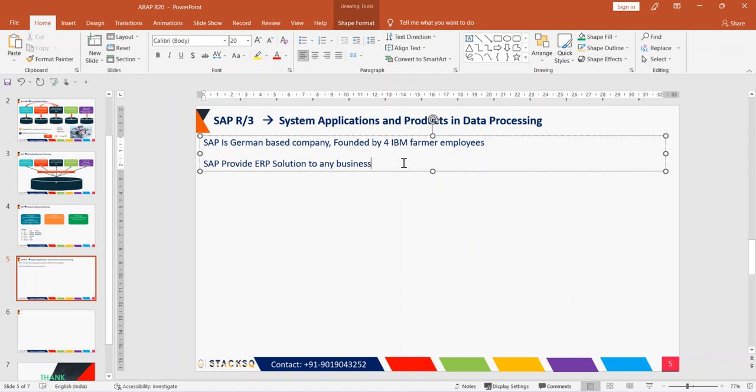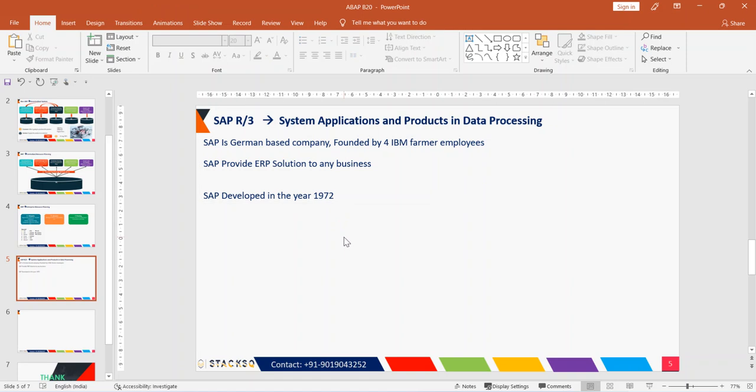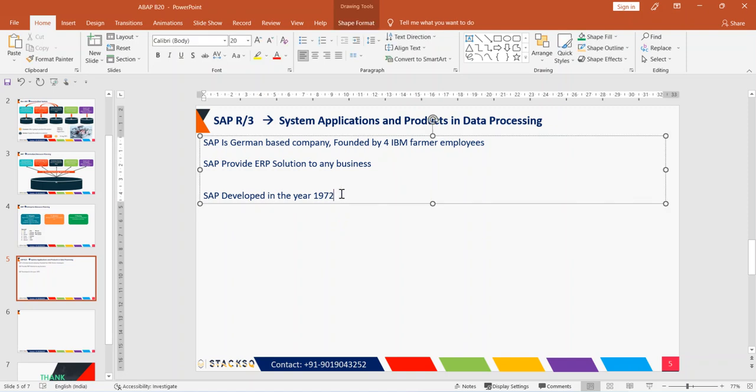SAP was introduced in the year 1972. We'll understand the journey also. So this is what SAP is. Now let's understand the journey towards SAP R/3.